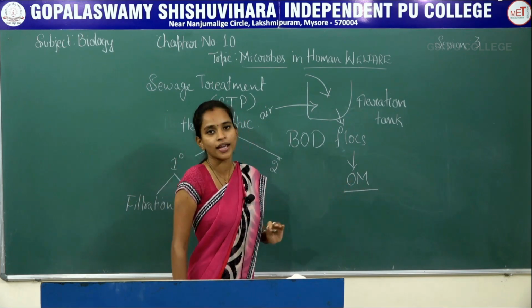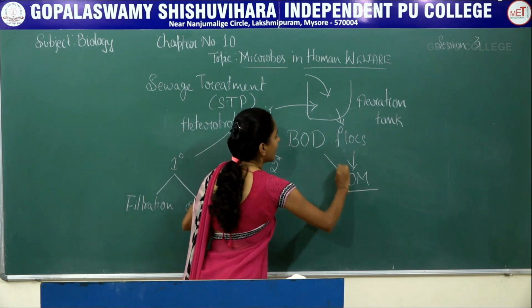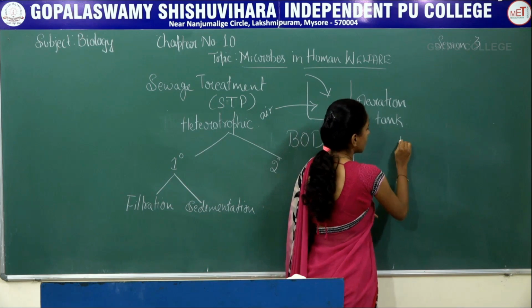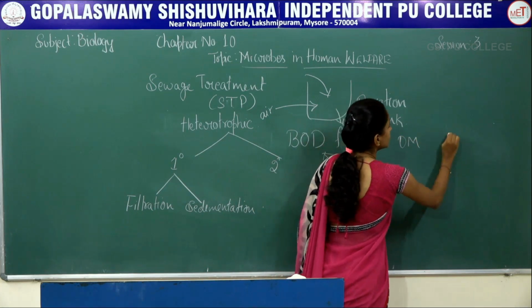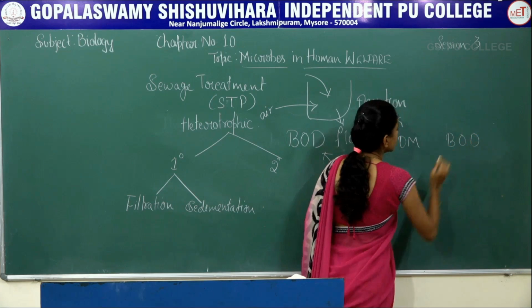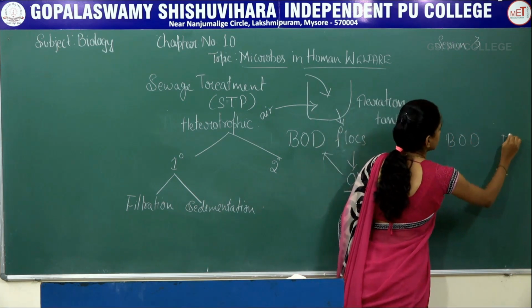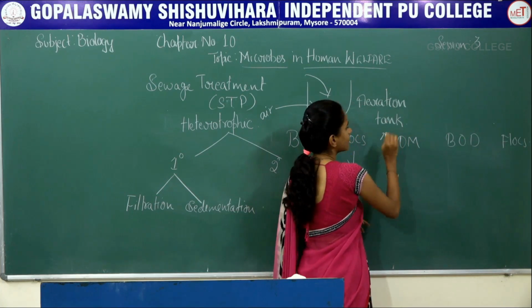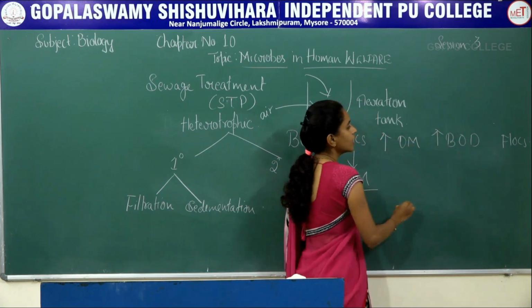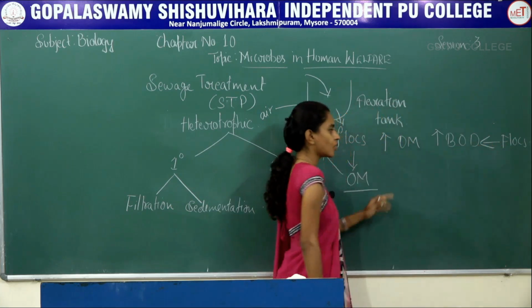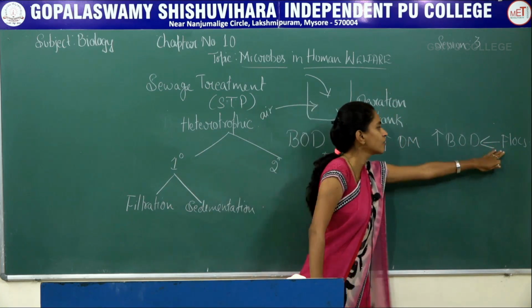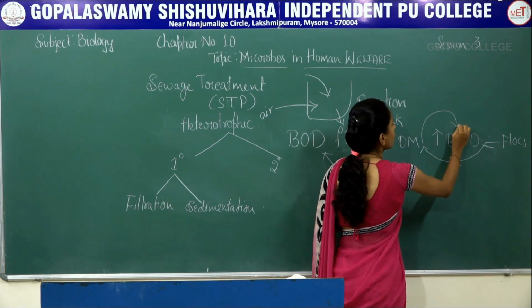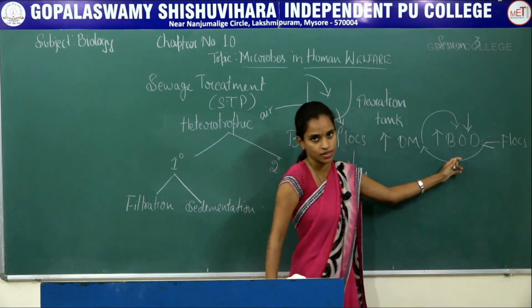This digestion of the organic matter automatically affects the BOD. To make it very simple: organic matter, BOD and flocks. More organic matter, higher is the BOD. Flocks act on this organic matter, and once the flocks act on it, the BOD automatically reduces.